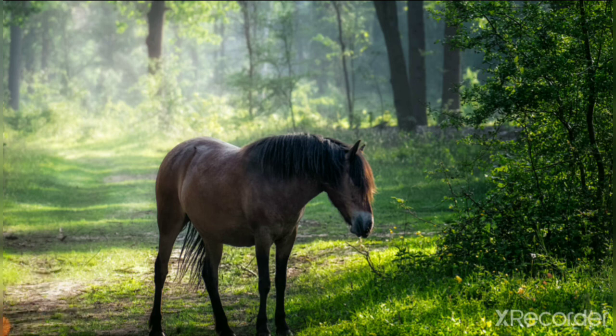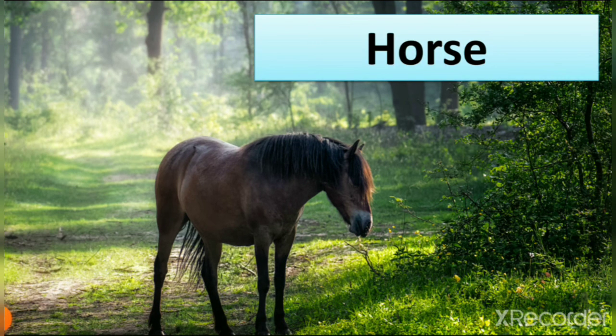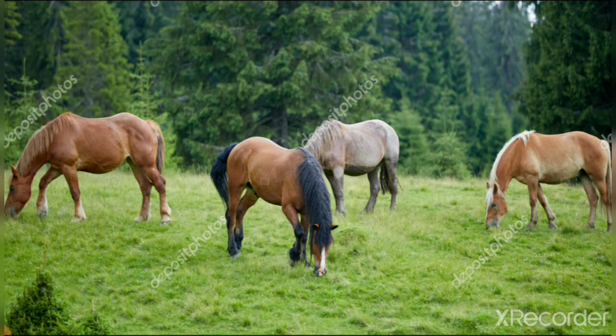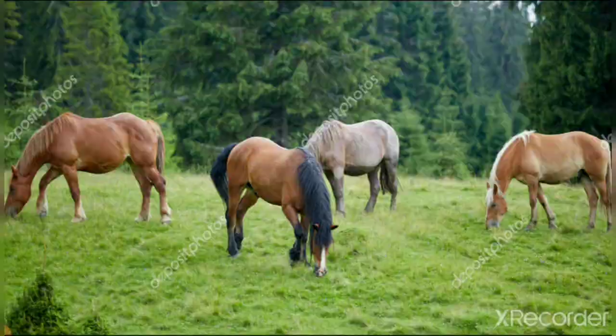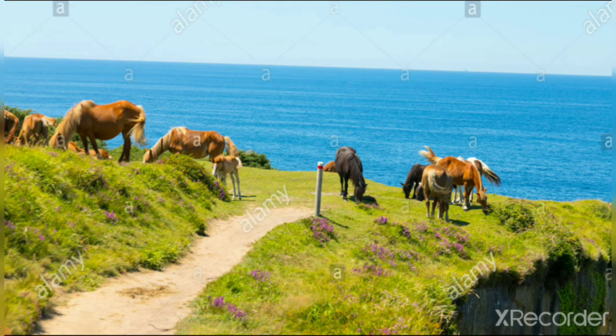So horse is also one of the animals which we keep with us as pet. So they are also living in forest. So here you can see that horse is roaming in forest. So they are eating food and they eat plants in their food, right? So here you can see the area covered with trees. So it means this is forest. Horses are also found near sea because they like the atmosphere of sea.